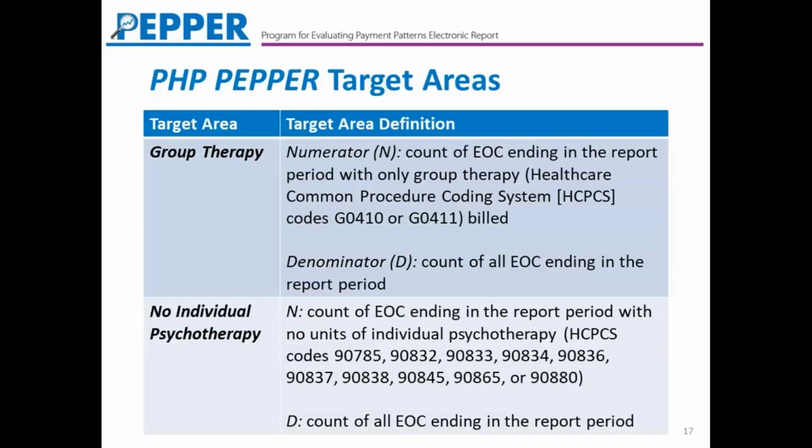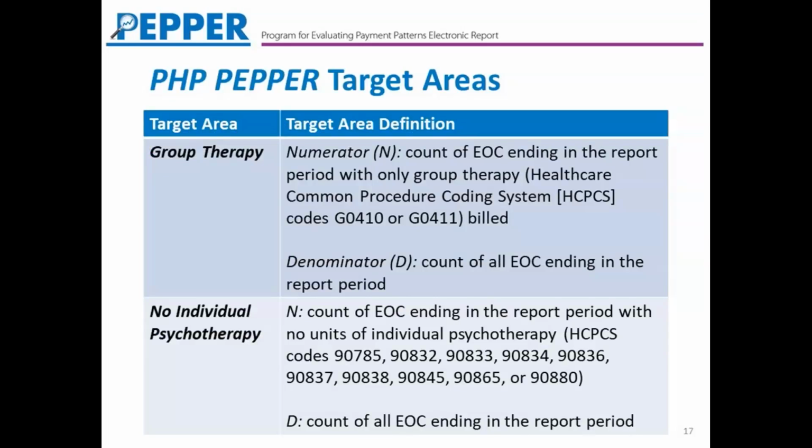There are 4 target areas that are still in the PEPR. I'll review each of them briefly here. The first one is group therapy. We all know group therapy is less costly to provide than individual therapy, so this target area is looking at the financial incentives for a PHP to provide group therapy when individual therapy might be more appropriate for the beneficiary.